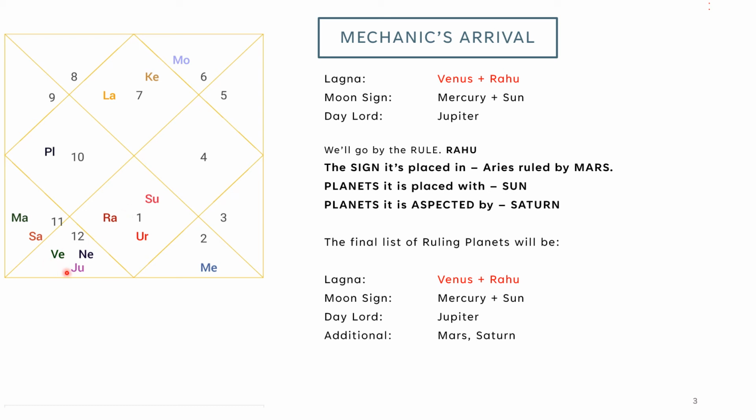We'll take Jupiter. 1, 2, 3, 4, 5. Its 5th aspect is not aspecting it. 1, 2, 3, 4, 5, 6, 7, 8, 9. It is not aspecting in the 9th aspect also. And take Saturn. 1, 2, 3. So it is aspecting Rahu. Saturn will come into play. So additionally, now we have Venus, Rahu, Mercury, Sun, Jupiter, Mars and Saturn.